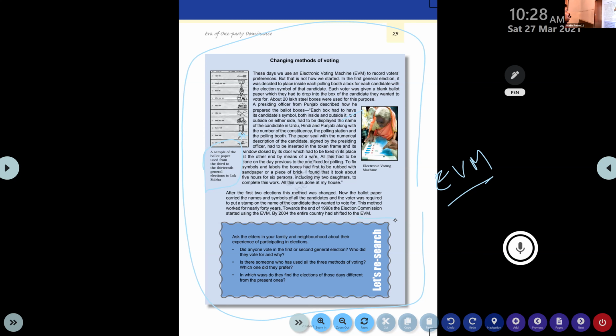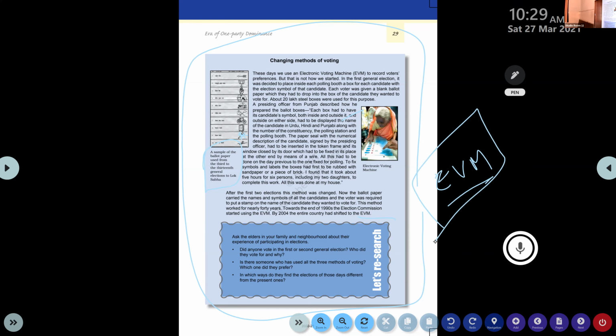So BJP is the party now carrying the bad name for using this EVM. A number of people are commenting that even if in New Zealand they are contesting an election, the vote will go to the BJP, it seems, because they are hacking the EVMs. Allegations. We don't know the reality behind that. So let it be. We are not technical experts to say so, whether it is hacked or any other activities are related to that. We are not thinking about that. We just understand that nowadays we are using EVM, electronic voting machines, for conducting elections in India.